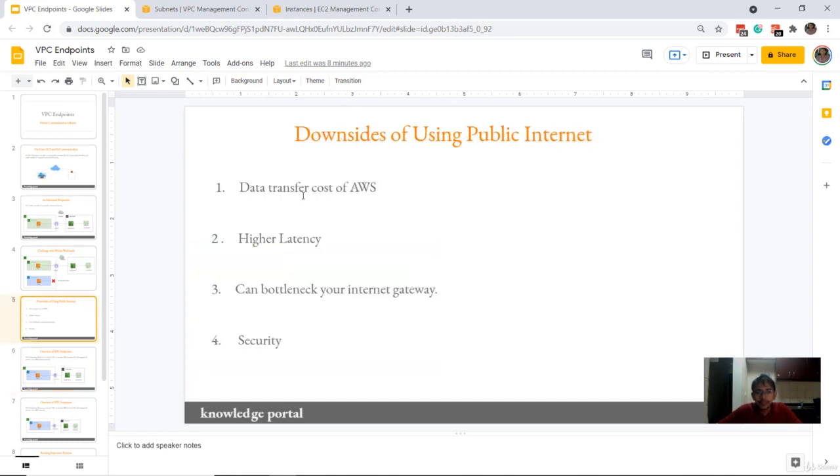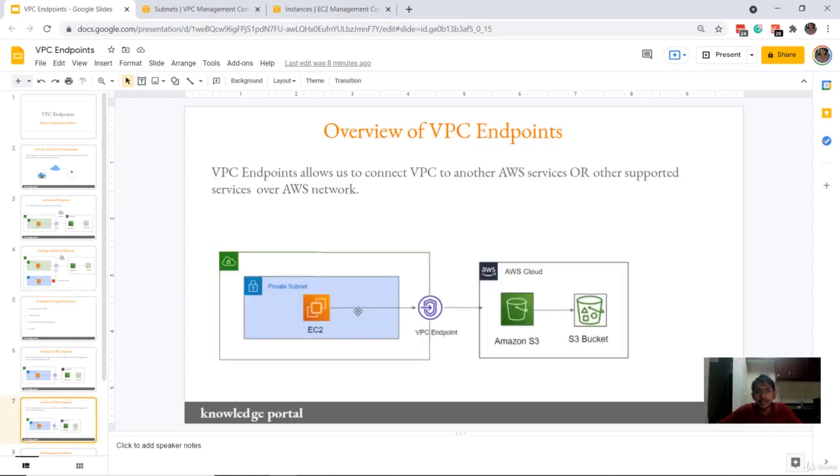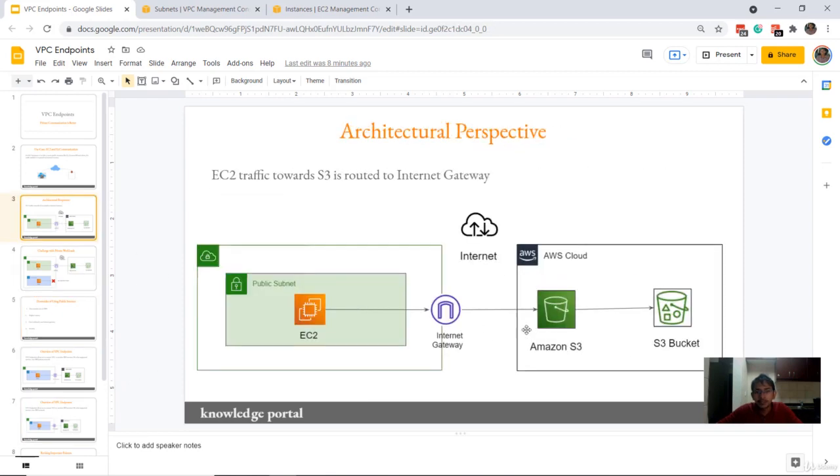Not only does it help us with the data transfer cost, it gives us lower latency. There is no longer a bottleneck at the internet gateway, and you also have better security here. Now one of the questions that comes up is why better security? Primarily because ultimately, even at the S3 level, the traffic between the EC2 and S3 is always encrypted.